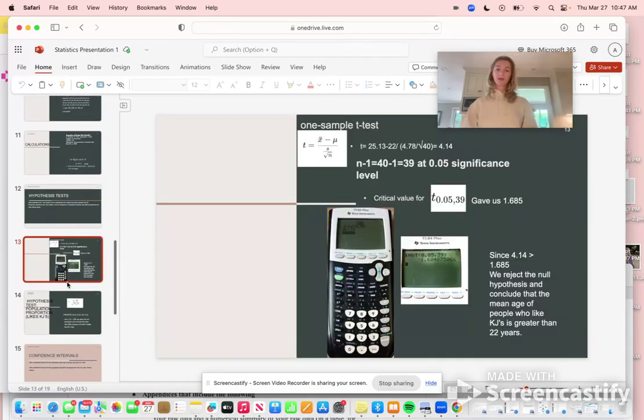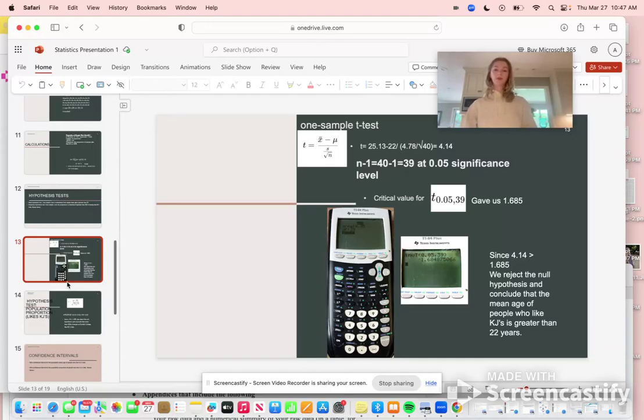So this one sample t-test is shown below. We have the formula and the steps that we took to get 4.14. And n minus 1 is 40 minus 1, which is 39 at the 0.05 significance level.